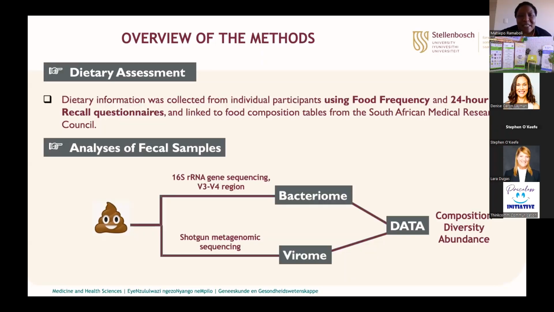We have fecal samples, urine samples, saliva samples, as well as food and other environmental samples. Now, the fecal samples were analyzed by sequencing the bacteria and the viruses. And the resultant sequencing data was then characterized for composition, meaning what is there, diversity, what are the different kinds, and then abundance, meaning the level.